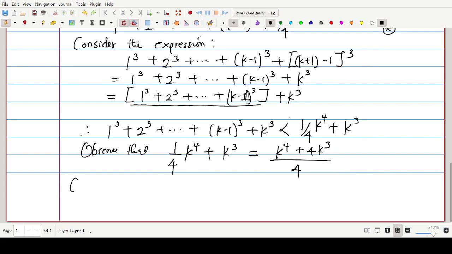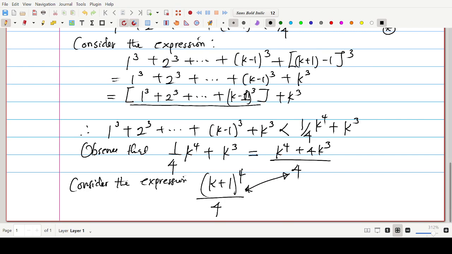Consider the expression k plus 1 all to the power 4 divided by 4. Let's look at this expression and compare this expression with this over here to see which is greater. My page is exhausted, so let me take in more page so we can continue the work.